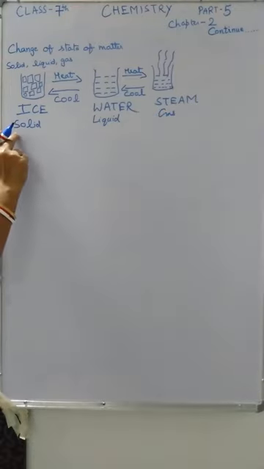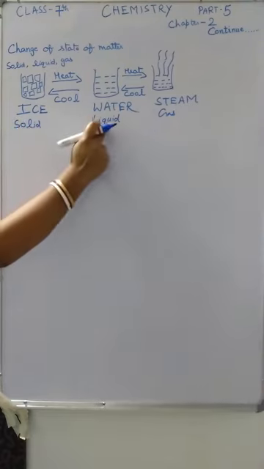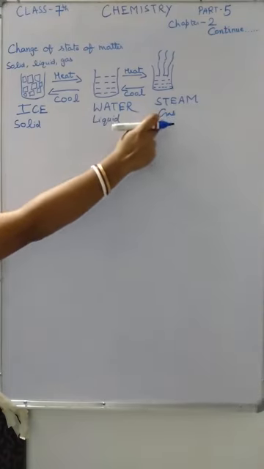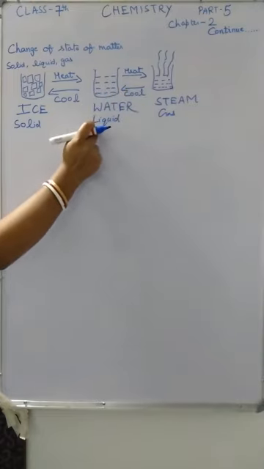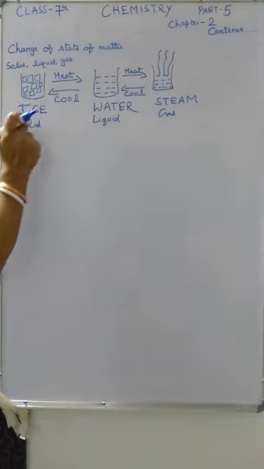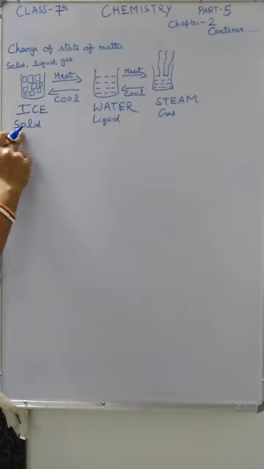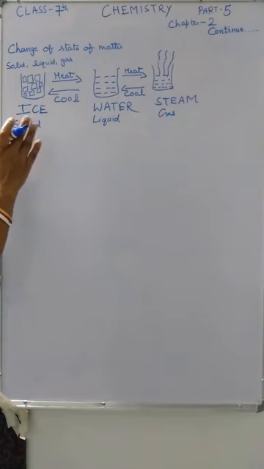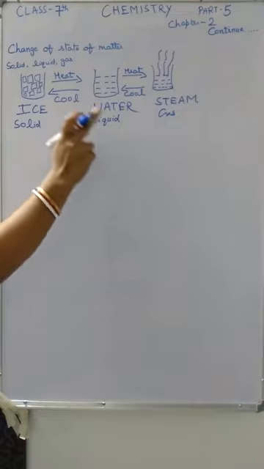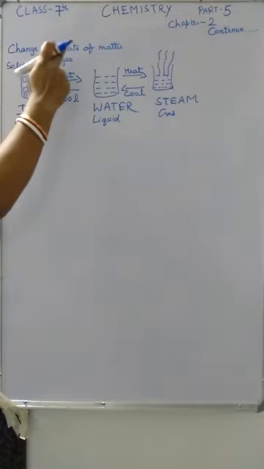So the process in which a substance changes from one physical state to another, solid to liquid, liquid to gas. Again when you cool this gas, it changes into liquid form. Again when you cool this liquid, it changes into solid form. So the process of change in which substances change from one physical state to another at a definite temperature is called change of state of matter.